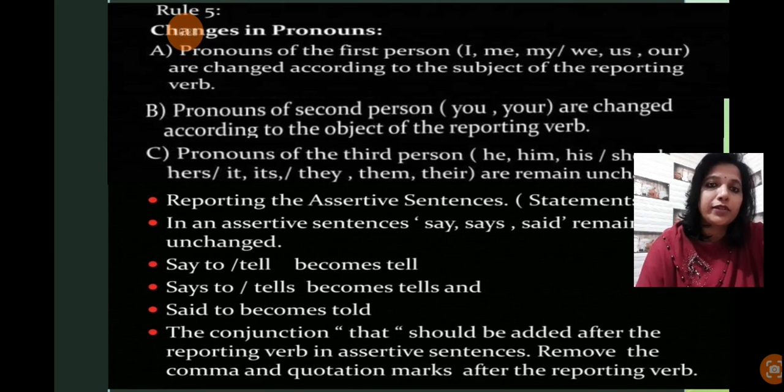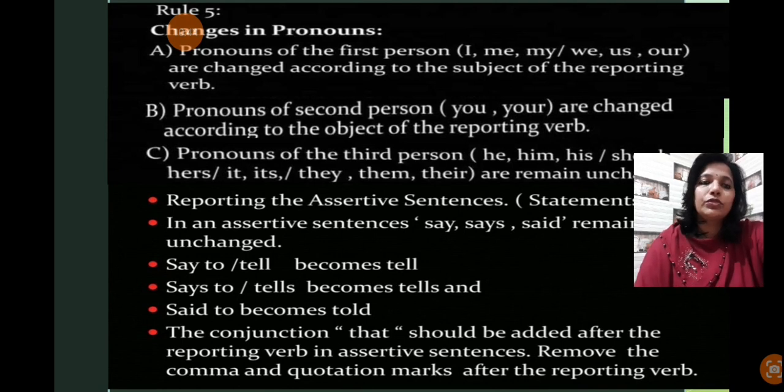Always remember it. Okay, now the conjunction that should be added after the reporting verb in assertive sentences: remove the comma and quotation marks after the reporting verb. So this is mandatory when you are changing the direct speech of any assertive sentence; you have to put that after the reporting verb.